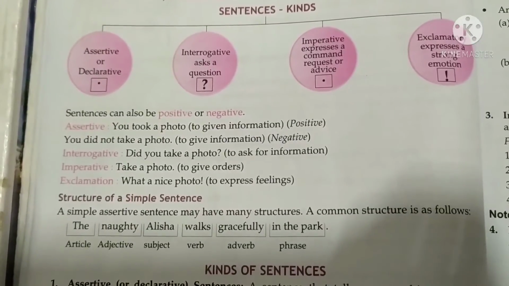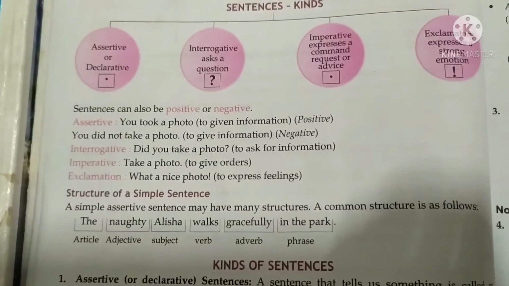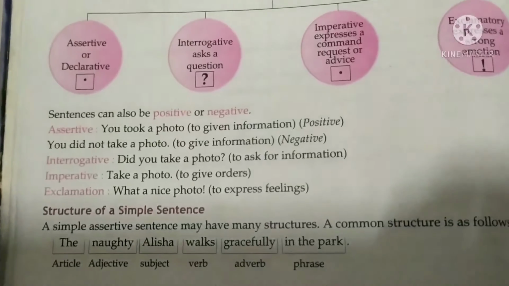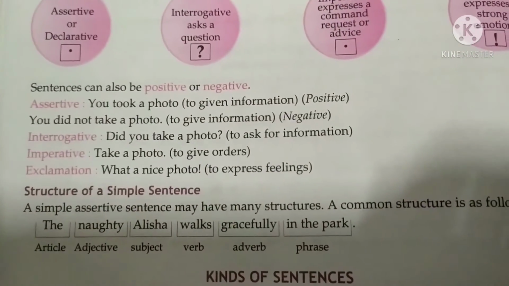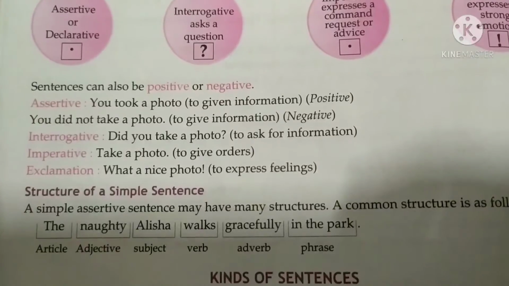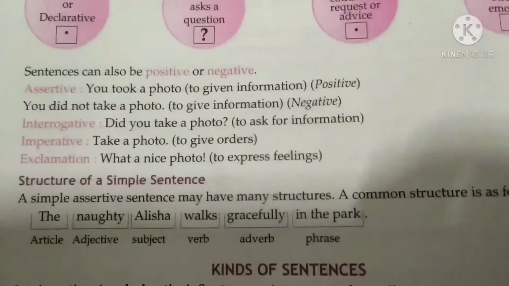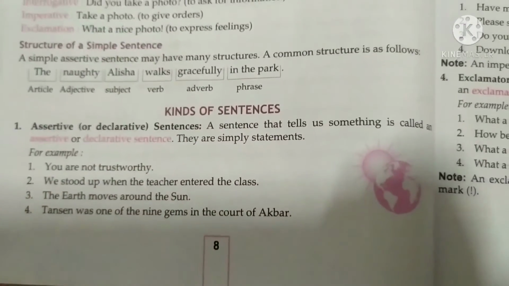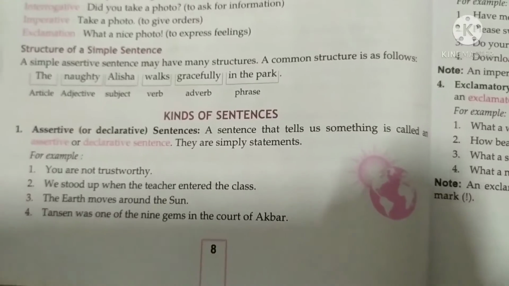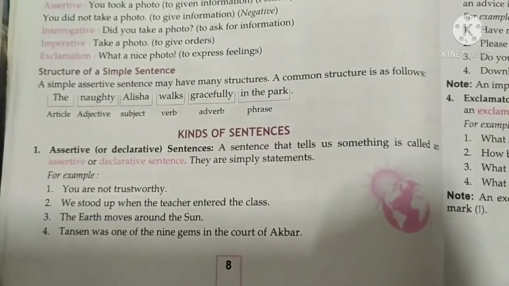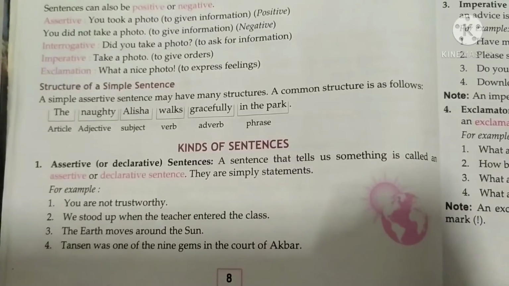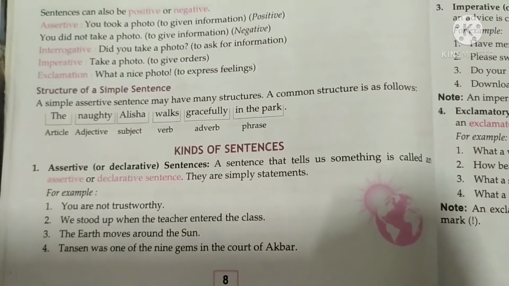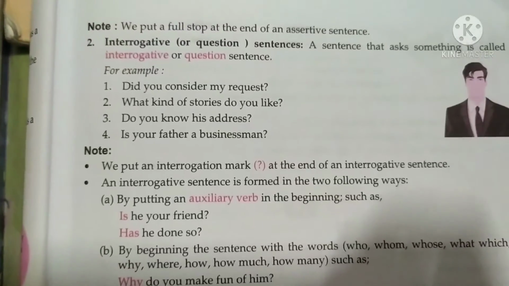If you see the examples: Reading helps gain knowledge. A poisonous snake bit a boy. You can see here in your book also. An assertive sentence gives information, like that one. They are simply statements, like "We stood when the teacher entered the classroom." We put a full stop at the end of an assertive sentence.